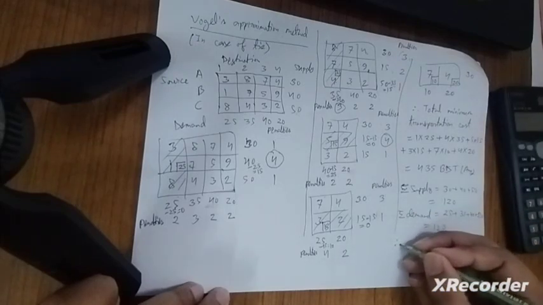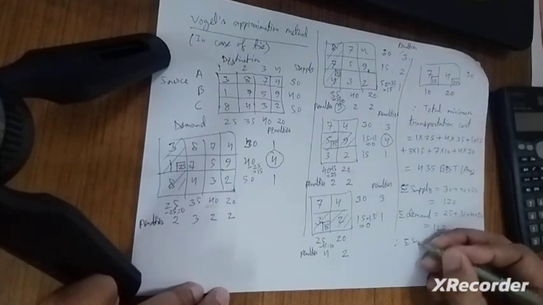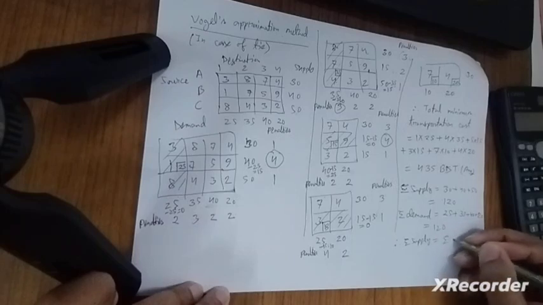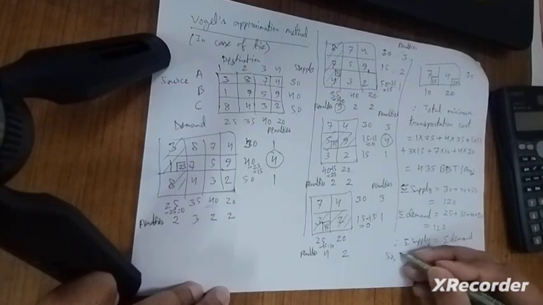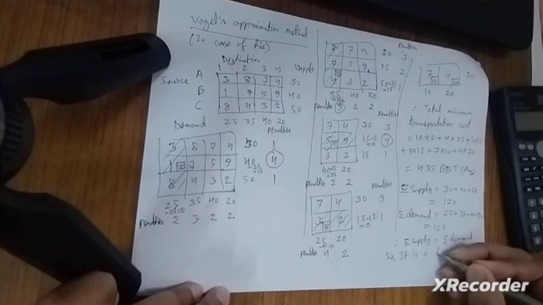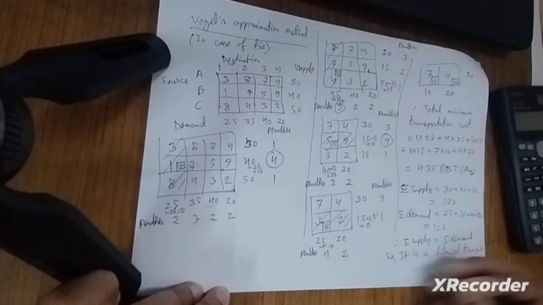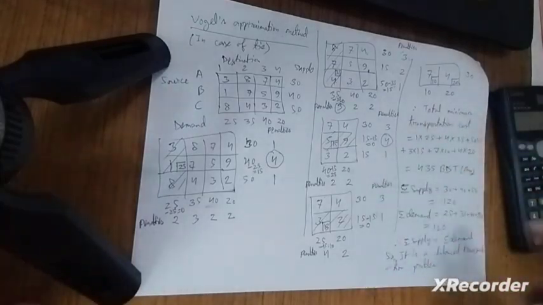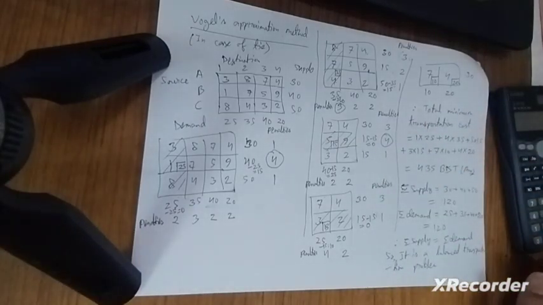So we have to write summation of supply equal to summation of demand. So it is a balanced transportation problem. So we can solve this using this method of Vogel's approximation.